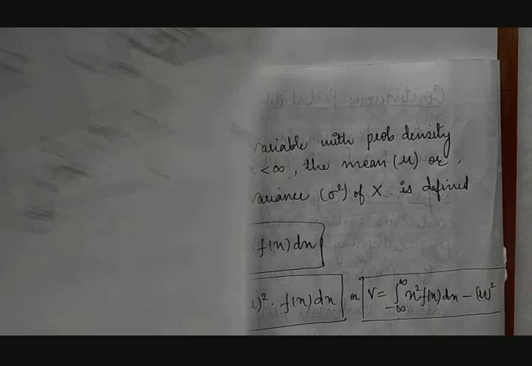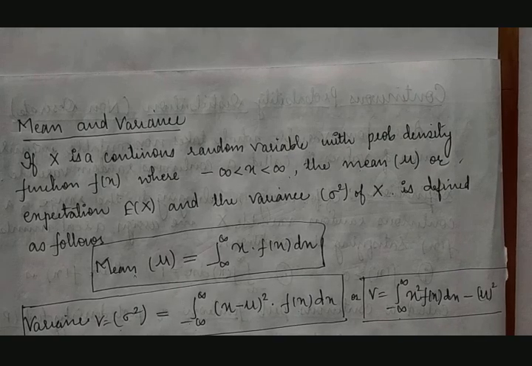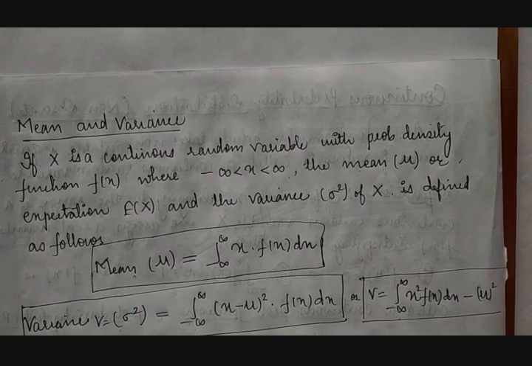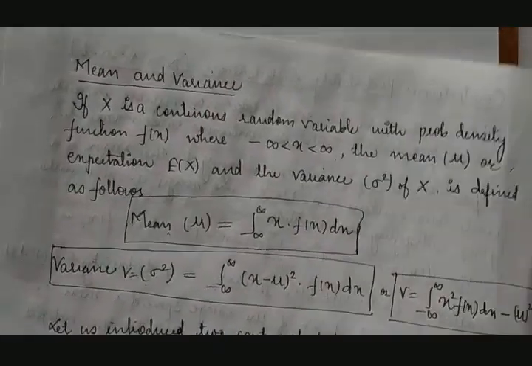This is the difference. When we have discussed these things for calculating mean and variance, the standard deviation is nothing but the square root of the variance.